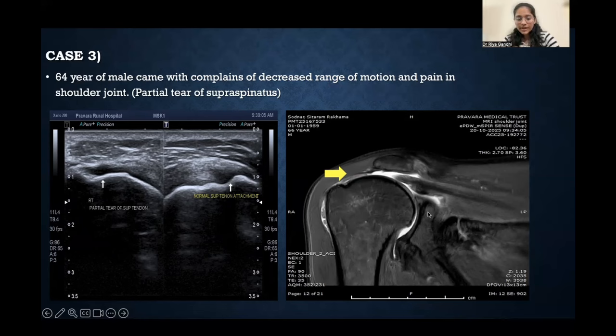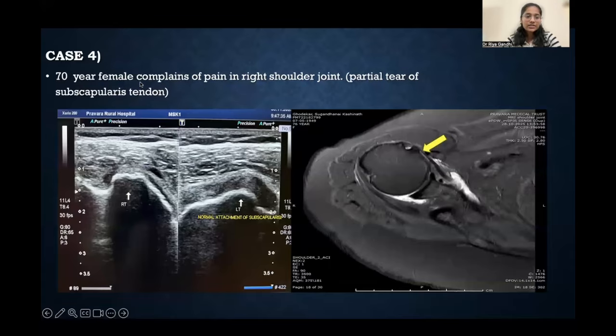So on MRI image of the same, this is a PD fat sat coronal image. Here we can see that there is fluid signal intensity noted at the attachment of the supraspinatus and there is retraction of the fibers of the supraspinatus. On USG, we cannot clearly evaluate the retraction, but on MRI, we can evaluate the retraction of the fibers.